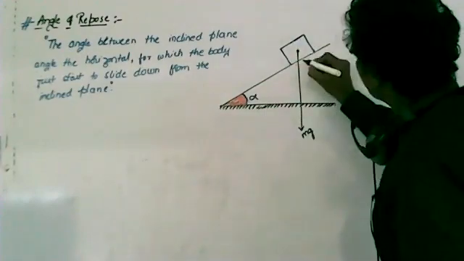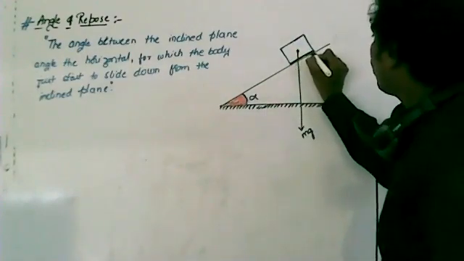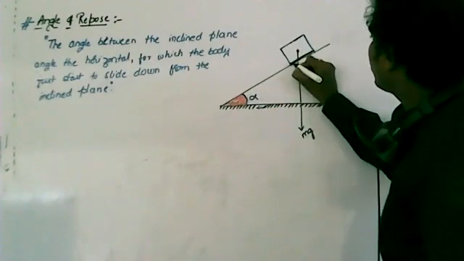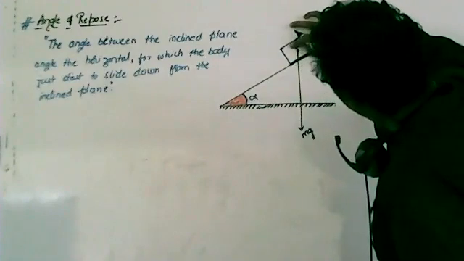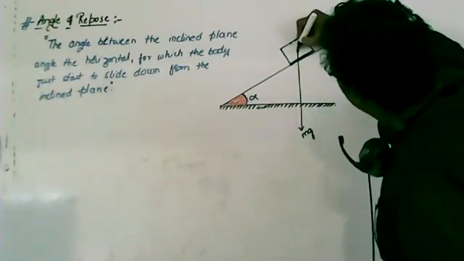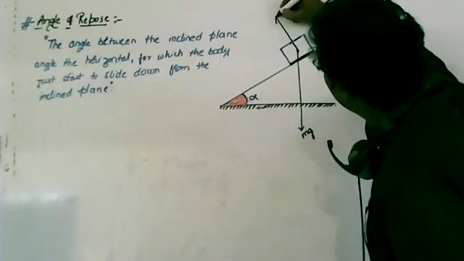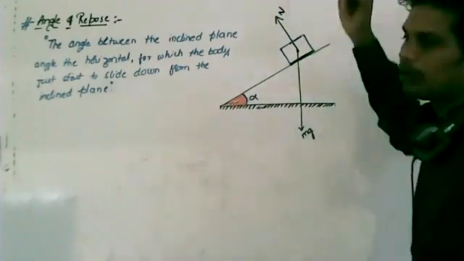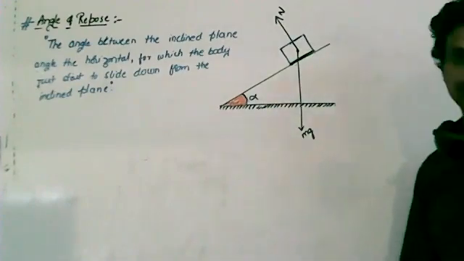Now the normal must be this. So this is the plane of contact. The normal must always be perpendicular to the plane of contact. So this is the normal. This normal will be perpendicular to the plane of contact. Clear? I will take this normal as N.